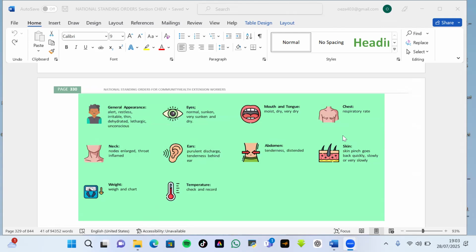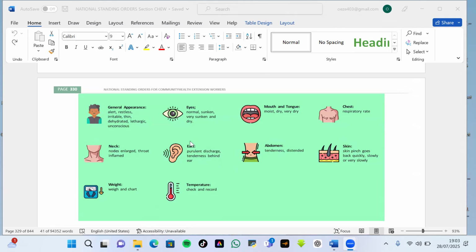Then the neck region, the lymph nodes, the throat, and this will help you verify if there is an acute infection, an acute respiratory infection. An acute infection that passed through the mouth is a pointer. Then is there ear discharge and all of that? Then abdomen, is the abdomen tender?